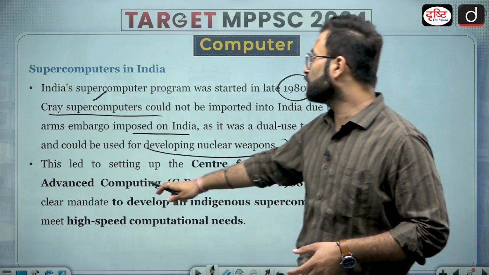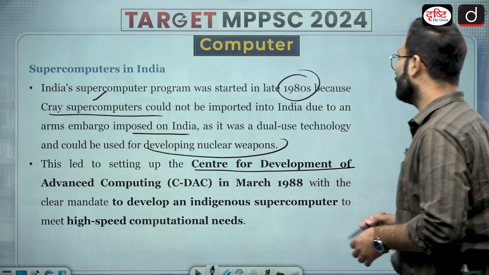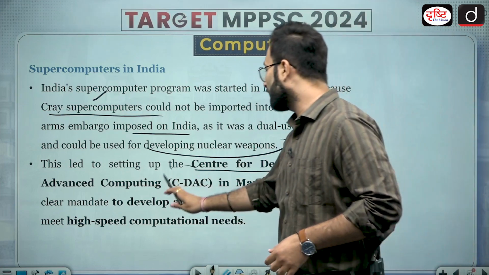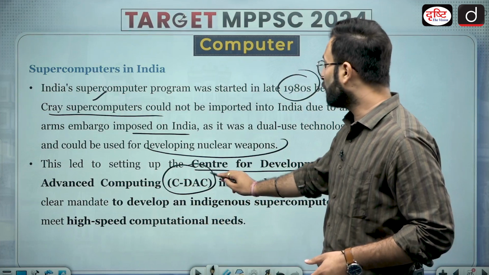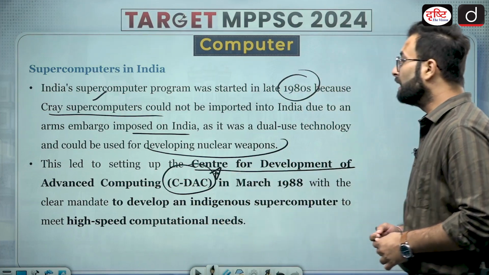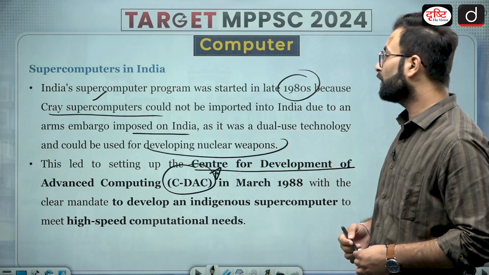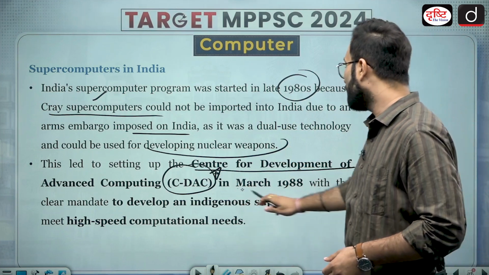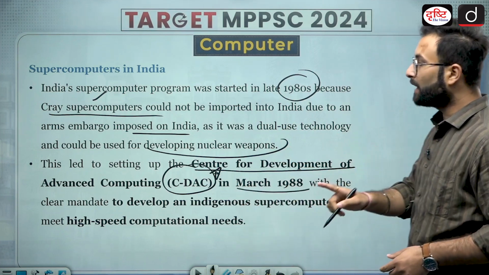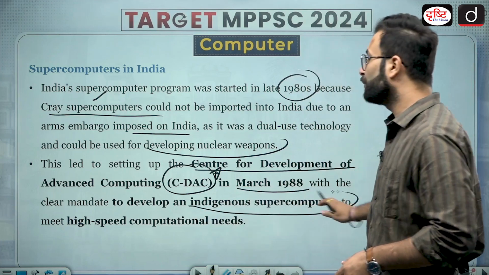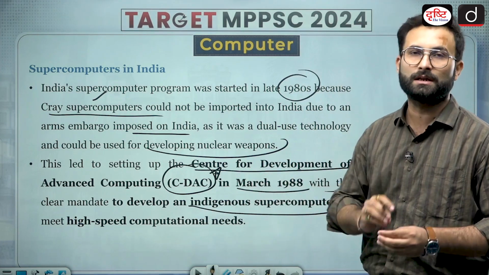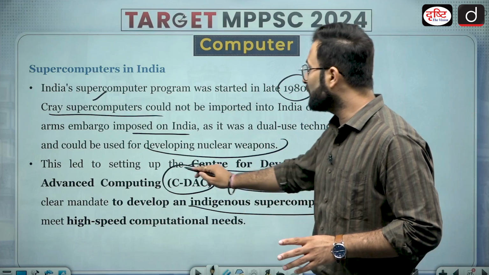Okay, this led to the setting up of the Centre for Development of Advanced Computing, that is CDAC. It is an important organization when we are talking about supercomputing. CDAC was set up in March 1988 with the clear mandate to develop an indigenous supercomputer to meet high speed computational requirements. So please remember this, CDAC.